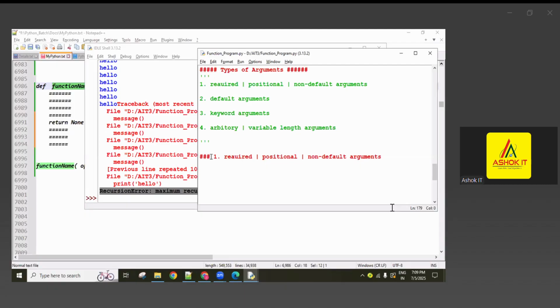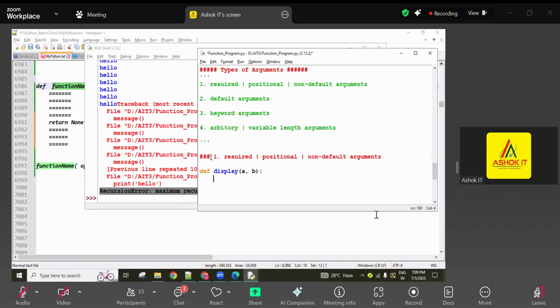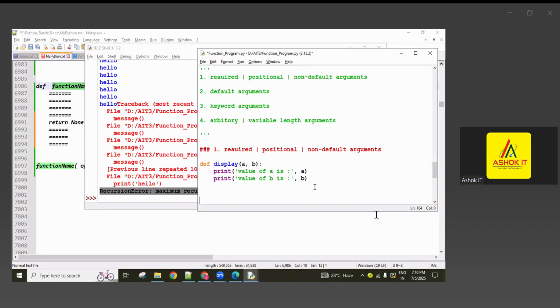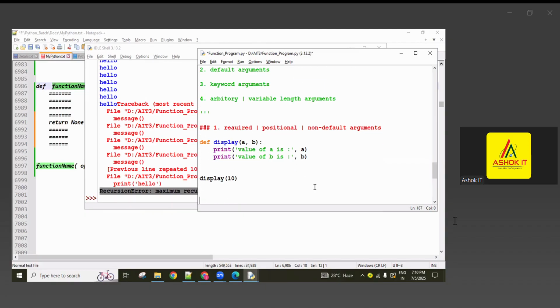Now here, remember required arguments. Again, I'm going to write a display function here, with parameters a, b. Now here print "value of a is", a. Okay, and next "value of b is", b. Like this, two values I'm printing. And next, display of 10, I'm giving 10. So what is the output you are getting?